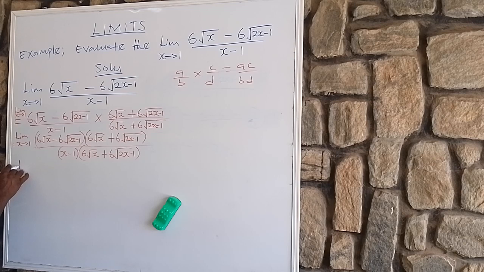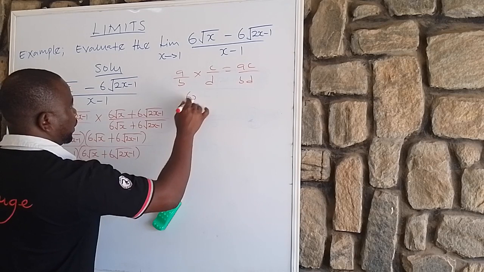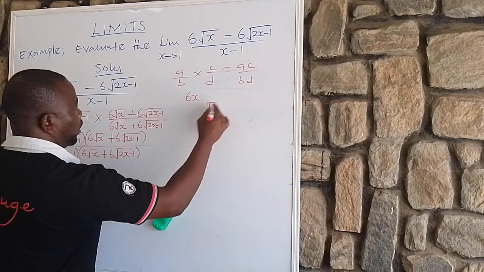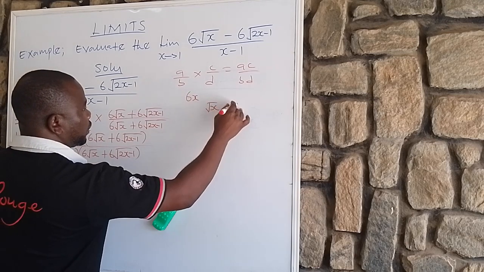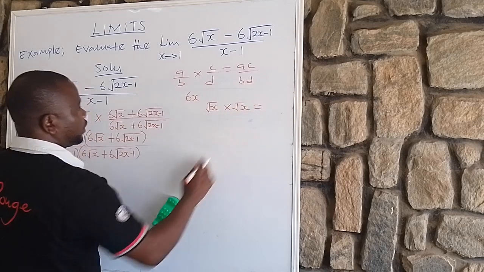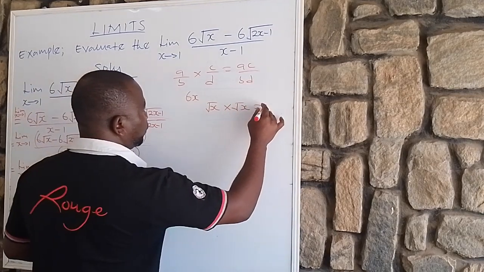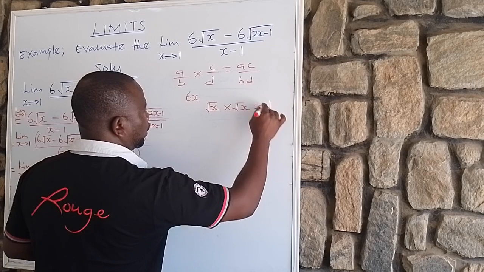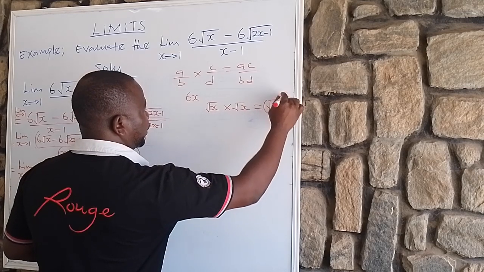Here is equals to limit x tends to 1. 6 root x times 6 root x is going to give you 6x, isn't it? Just like if you are applying, root x times root x is going to give you root x all in square.